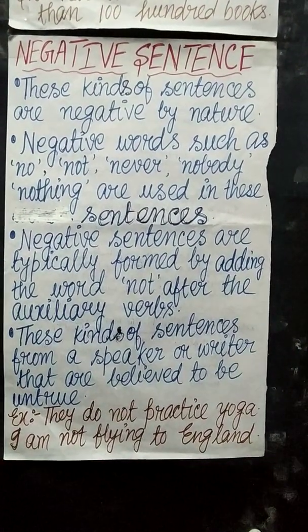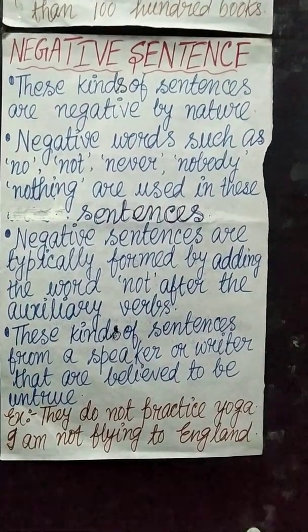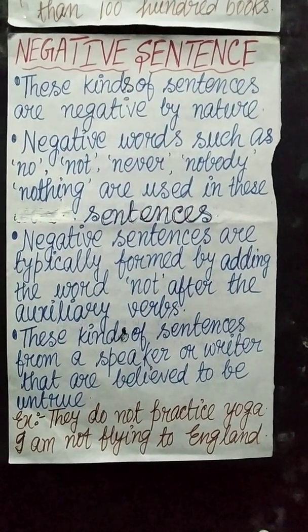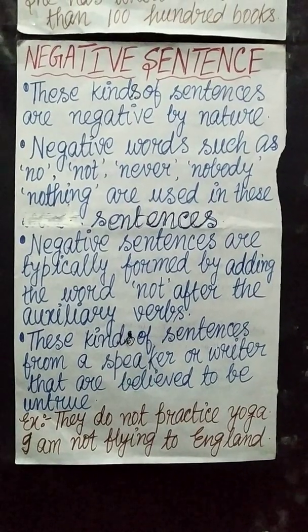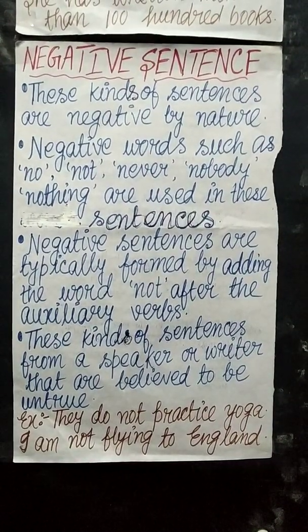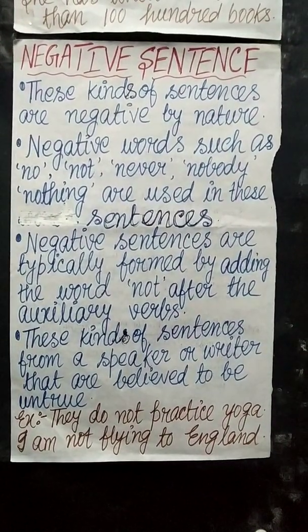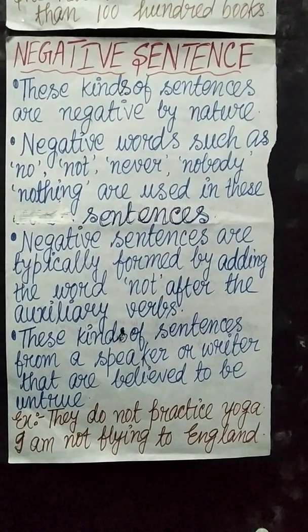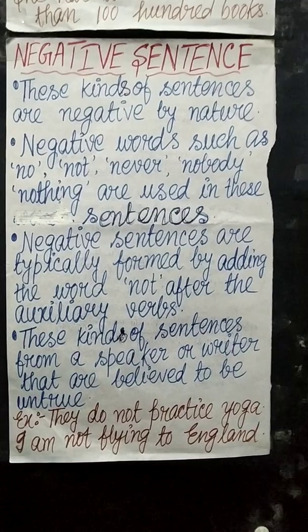Next one, you can see, I am not flying to England. So here also am is a be verb, that is an auxiliary verb, you can know. So we have added not after that am, that is a be verb or an auxiliary verb, to make it a negative one.